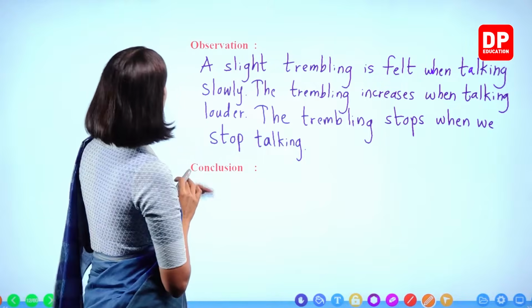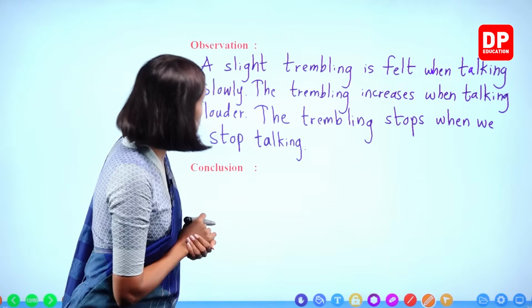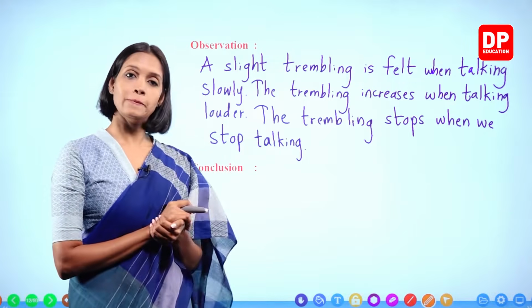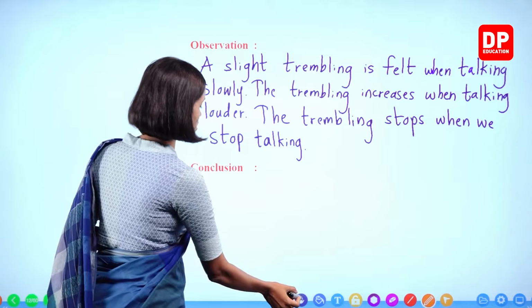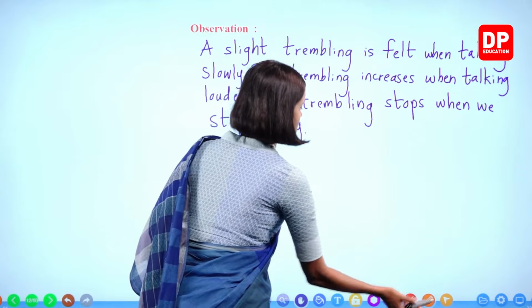Right, children? A slight trembling is felt when talking slowly. The trembling increases when talking louder. The trembling stops when we stop talking. Right? So what is the conclusion?